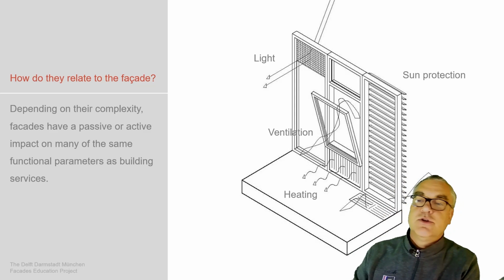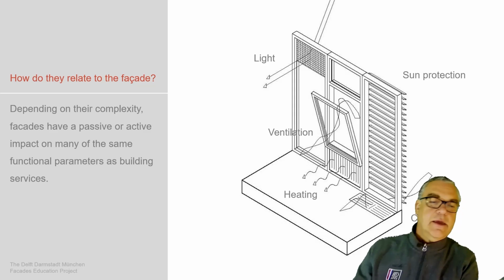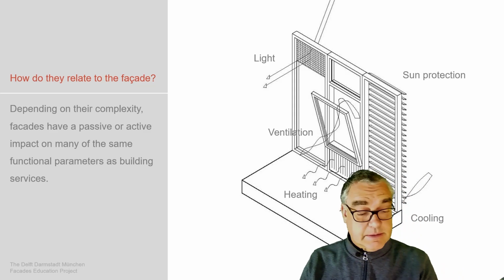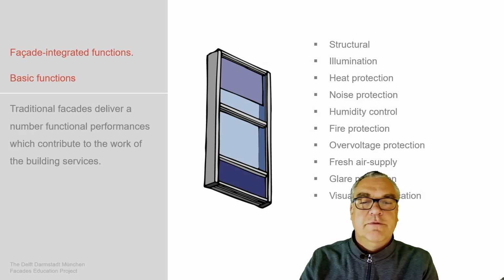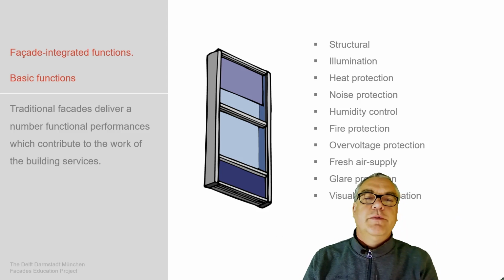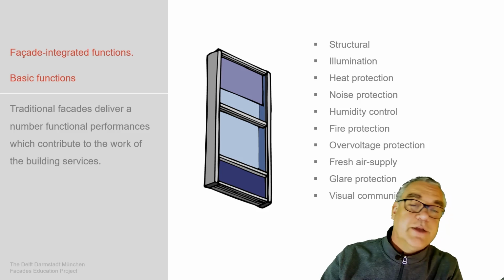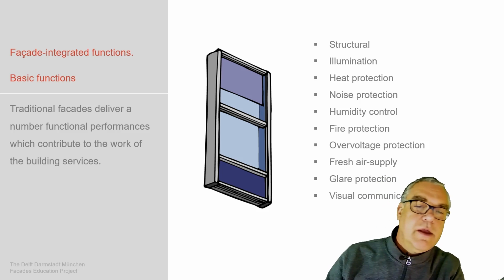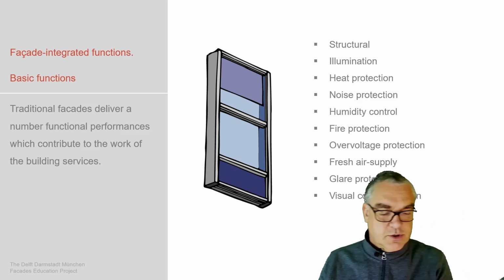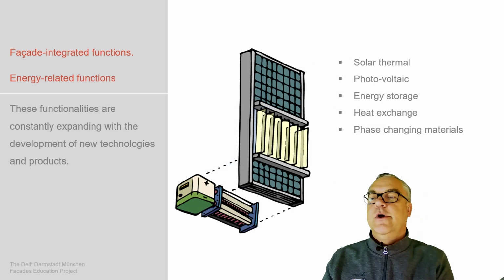So how is this related to our buildings? Obviously, light, sun protection, ventilation, heating, but also cooling, as it is defined here, is part of this interaction, which we need to define with the building envelope. There are some basic functions where traditional facades are performing: structure, illumination, heat, noise protection, humidity control, fire protection, over voltage protection, fresh air, glare, and visual communication. So our opportunity to watch through the facade to the outside environment, which is a relation which we always want.